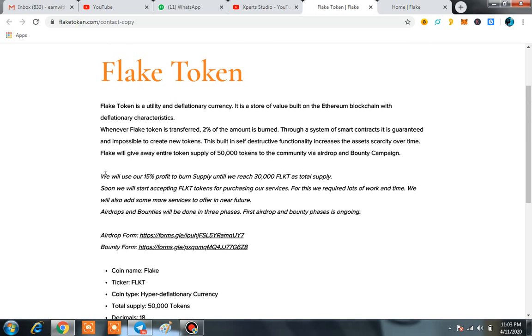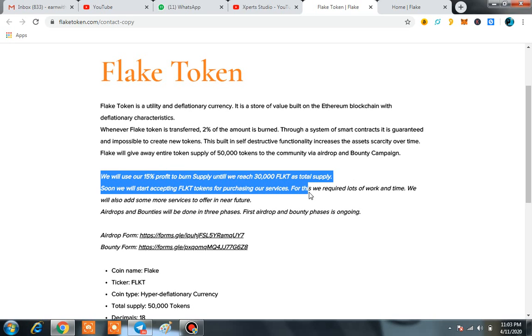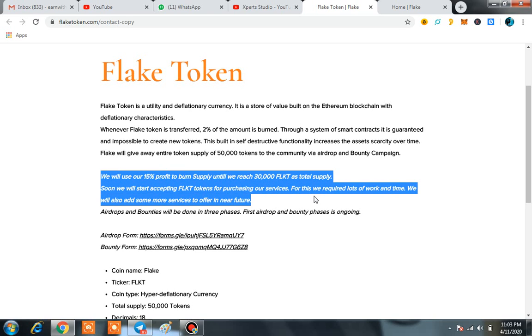Here you can also see: we will use our 15% profit to burn supply until we reach 30,000 FLKT as total supply. Soon we will start accepting FLKT for purchasing our own services. For this, we require lots of work and time. We will also add some more services to offer in the near future.